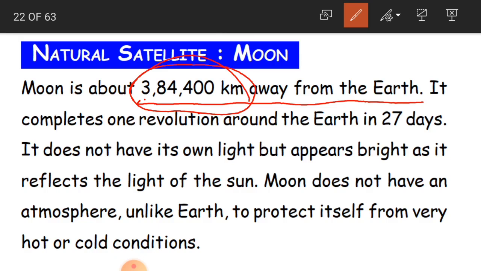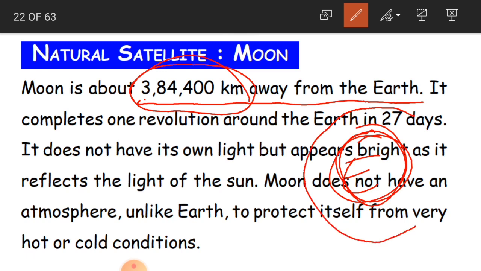It completes one revolution around the Earth in 27 days. Suppose this is our planet Earth. The moon has to take a complete revolution around the Earth.